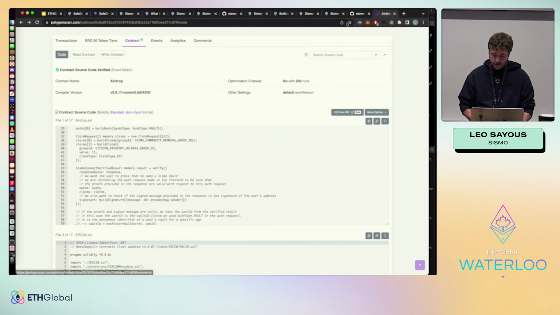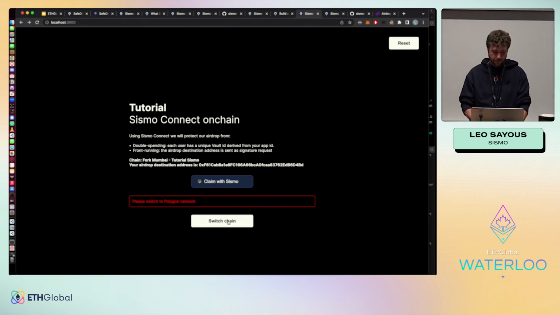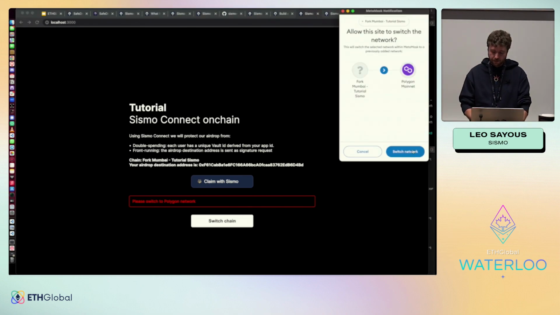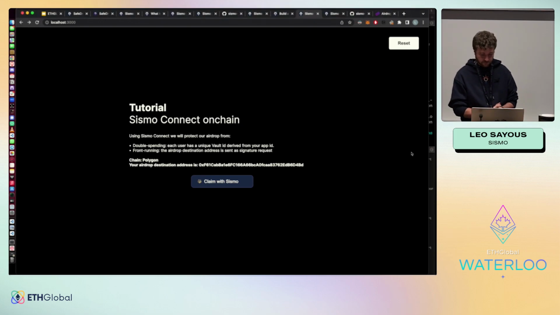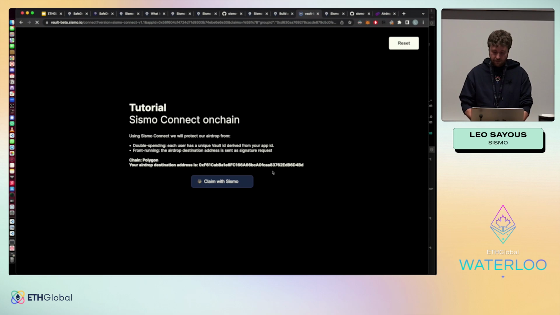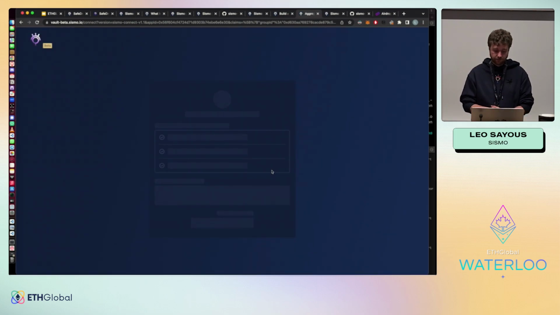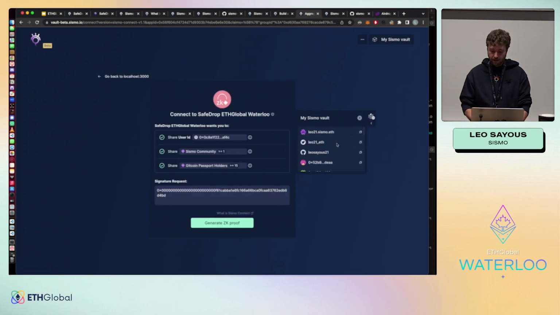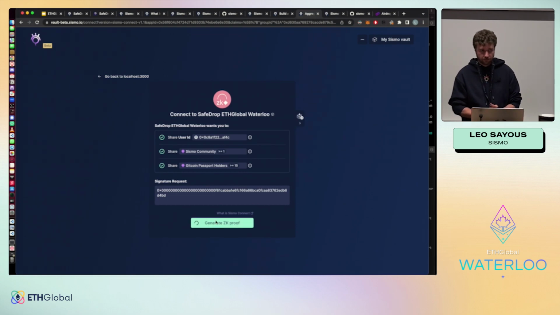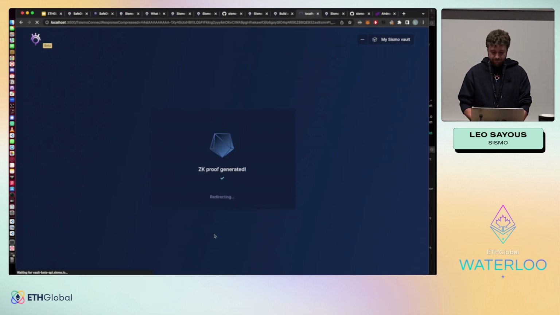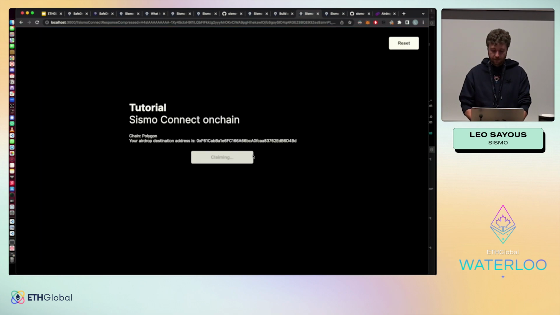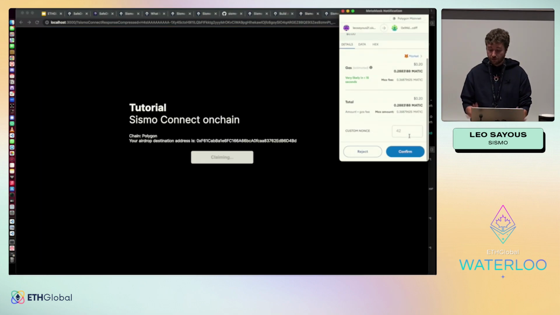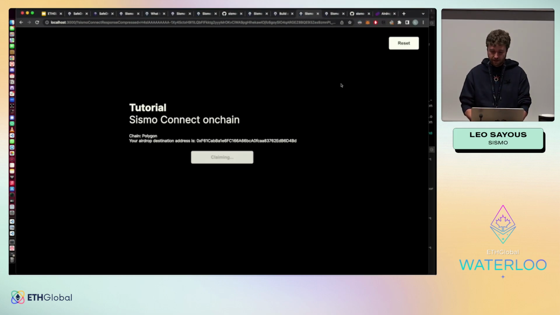So let's go back now to our front end, switch to Polygon, and claim with Sismo. So here we are not in impersonation mode. So you can see here my accounts, generate ZK proof. And claim the airdrop. So it's working. Let's send this.